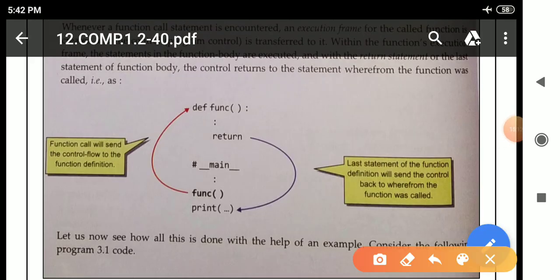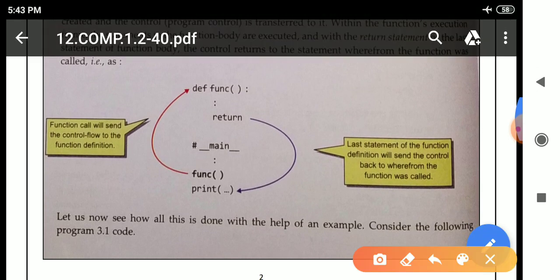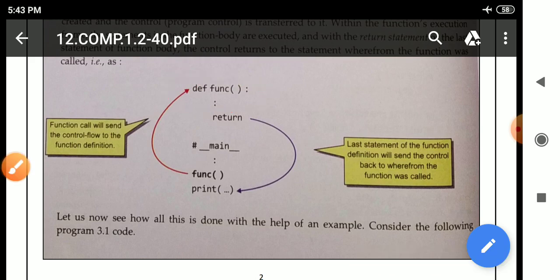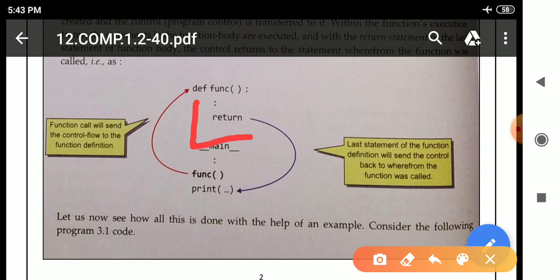See here, this first line is known as the function definition. Why? We can see here def is written, after that the function name func is written, after that parentheses and a colon are there. So this is the function definition. After that you can see there is dot dot, and after that return is also there. This is known as the function header, and this is known as the function body.